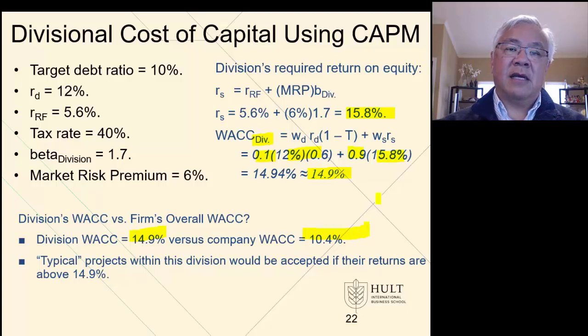In this particular case, the company is less volatile or has different capital structure, and those two would contribute to it having a lower weighted average cost of capital than does the division. And so here we would say, if we put a more stringent hurdle on the division project, like a 14.9, if we can beat that return as a hurdle rate, then we're clearly in good shape, because not only is it above the divisional WACC, it is clearly above the company WACC.